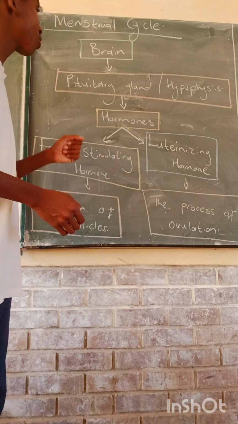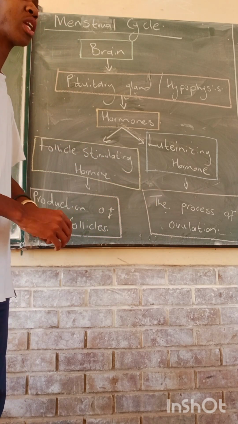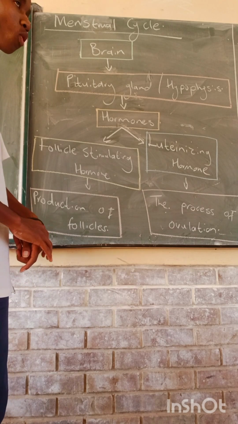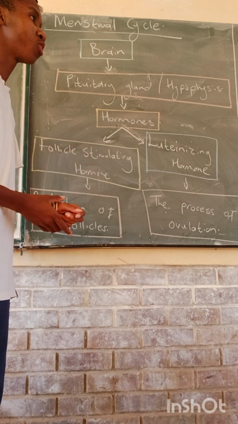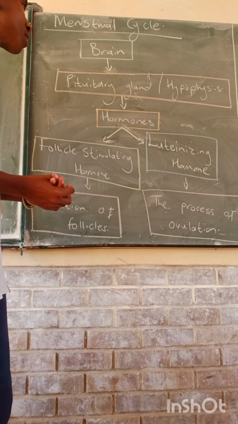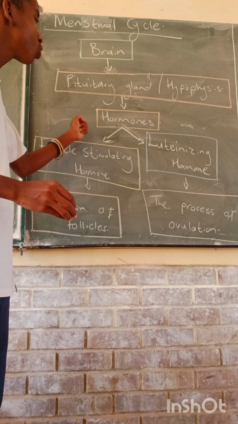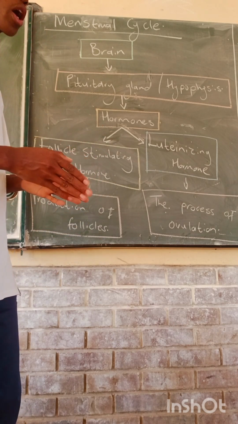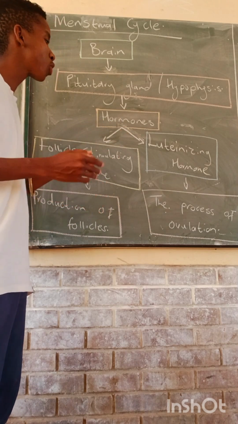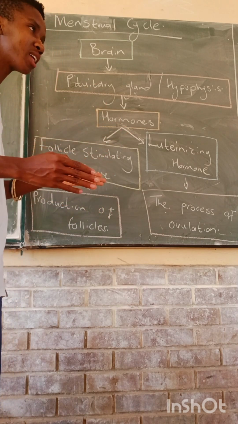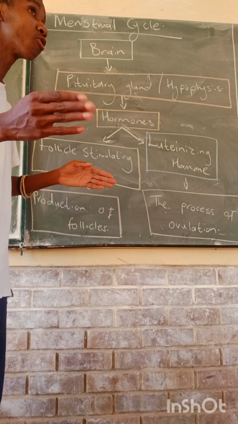This part of the brain is called the pituitary gland, or the hypophysis, whichever way you prefer to call it. The hypophysis is the part of the brain responsible for the secretion of hormones. Because we are talking about the menstrual cycle, we'll be talking about the hormones that are secreted only for the purpose of the menstrual cycle.